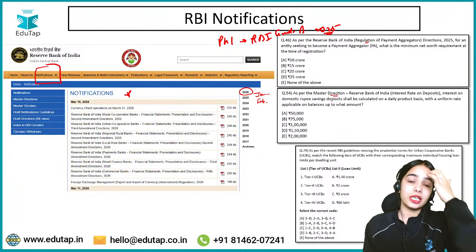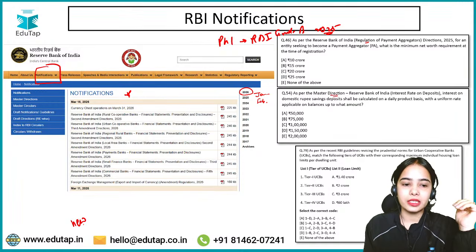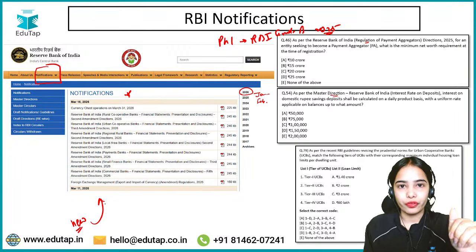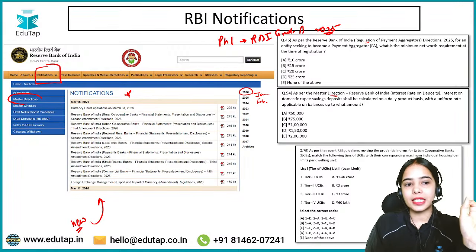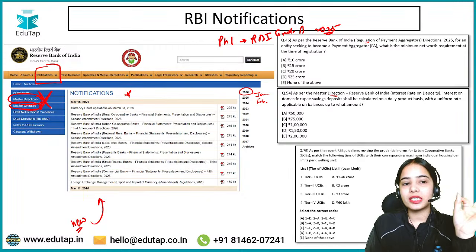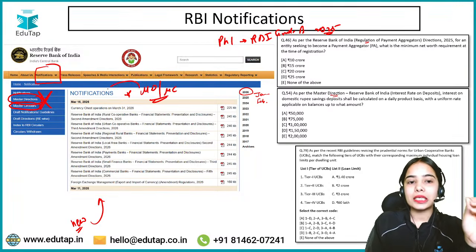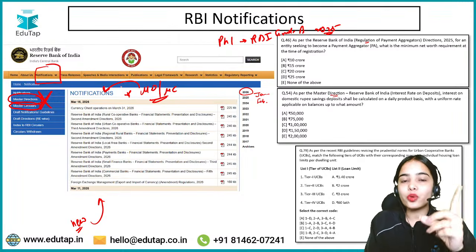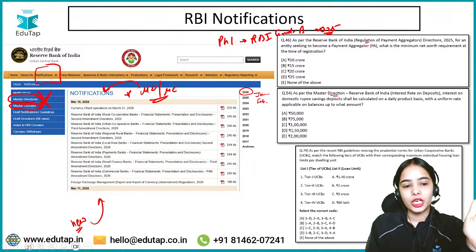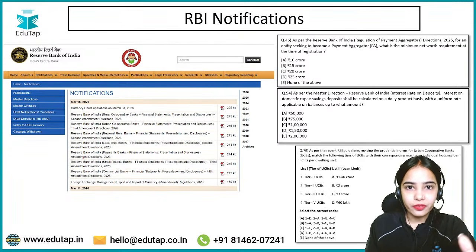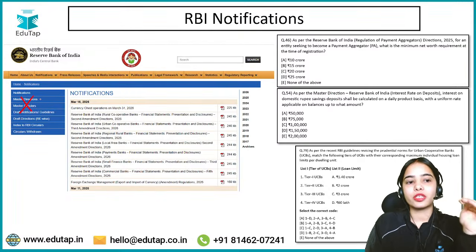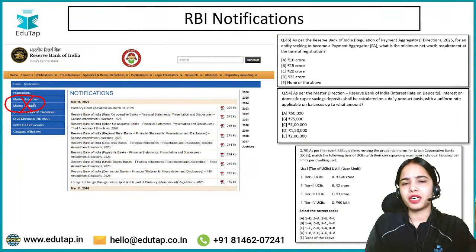If there is a new master direction released, that is also released in the RBI notifications. Here there is a separate section given for master directions and master circulars. You do not have to go to the separate section of master directions or master circulars. That is not required. Whatever master direction or master circular is released in the notification section, that only you have to cover. What you should not be covering is the master direction or master circular that is provided separately, because I will show you why you should not be covering it separately.